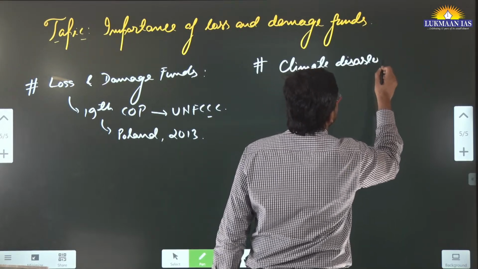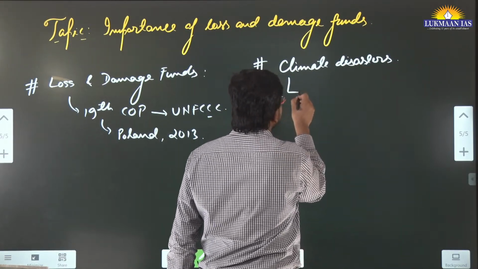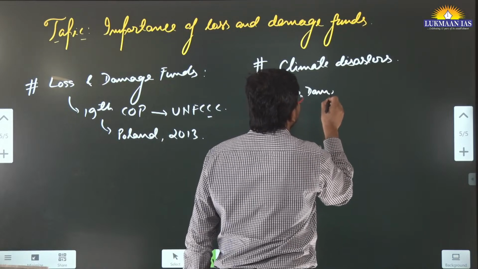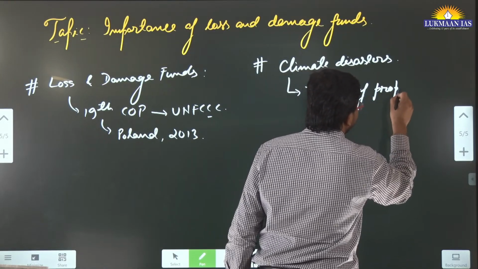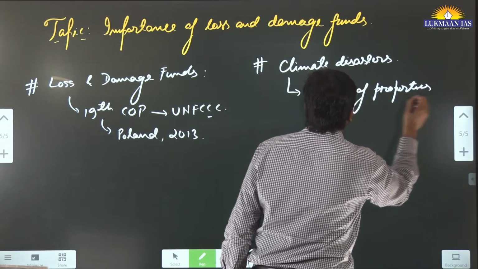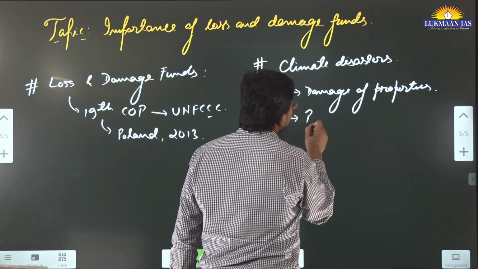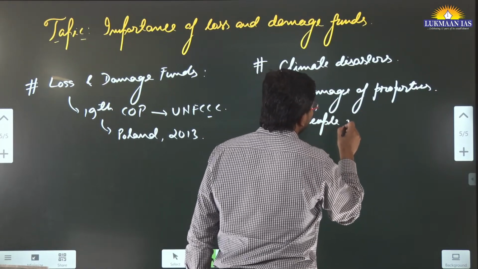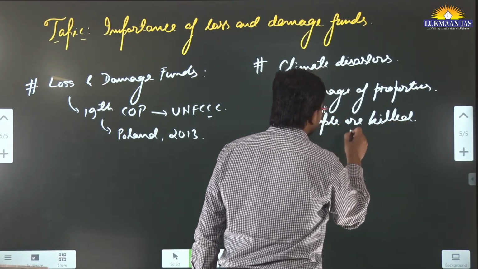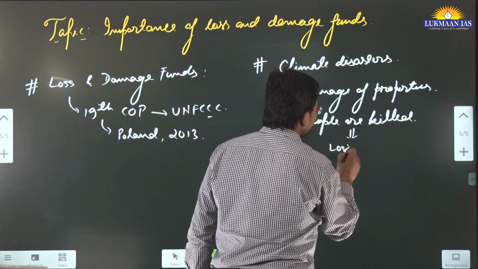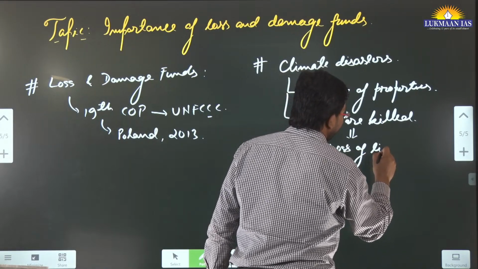These climate disasters lead to damage of properties, and also people are killed. We can say loss of lives happens.